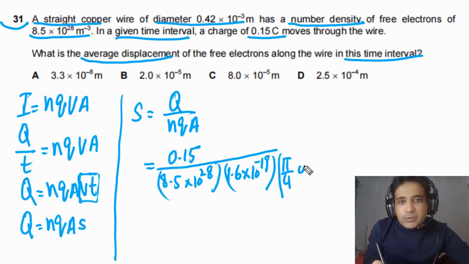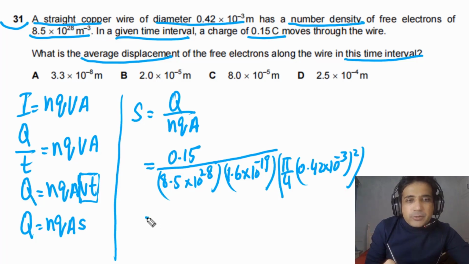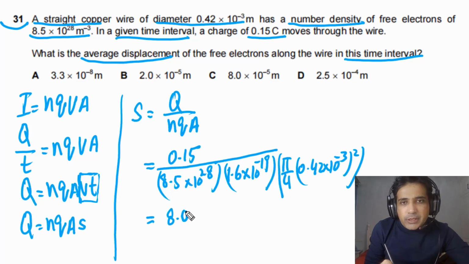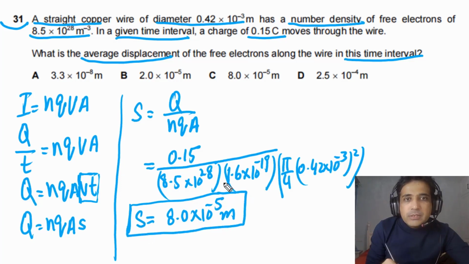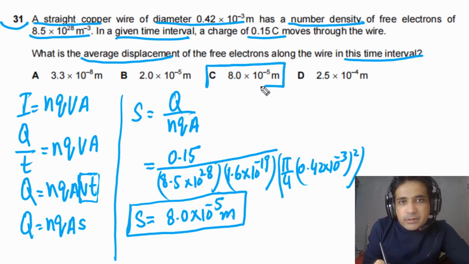So we can multiply with 0.42 times 10 to minus 3 square of this. And now if we solve this one for s, our final answer will be equal to 8.0 times 10 to minus 5 meters. So this is the answer. So this is what you need to calculate, and this is the average displacement of free electrons in given time interval. So our answer for this question is C.